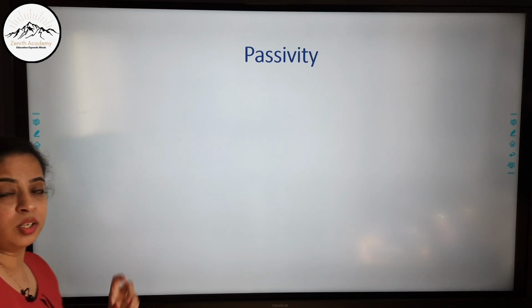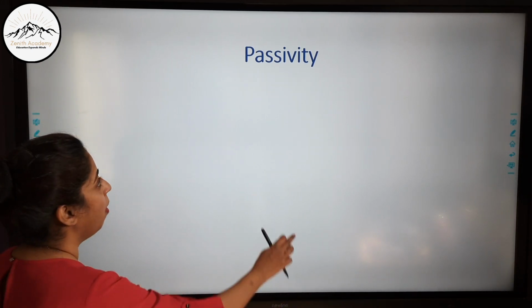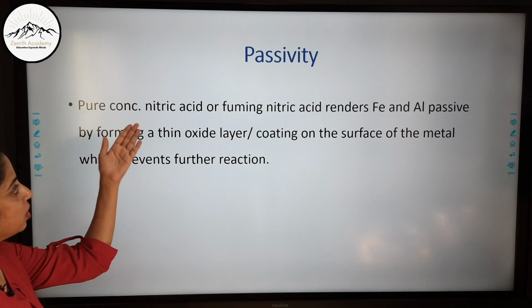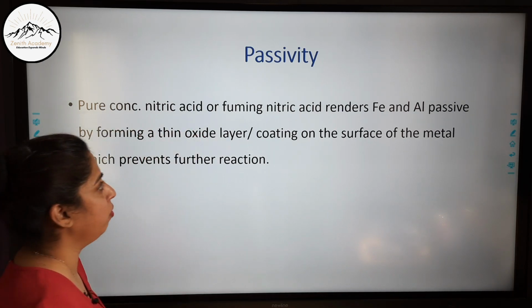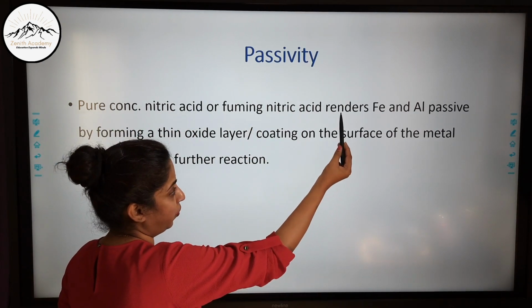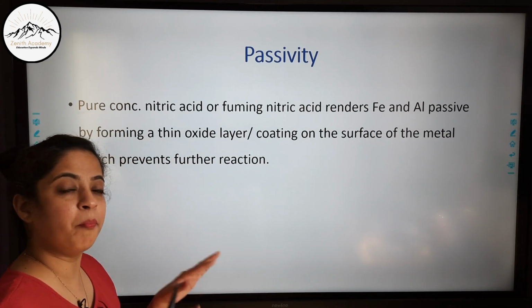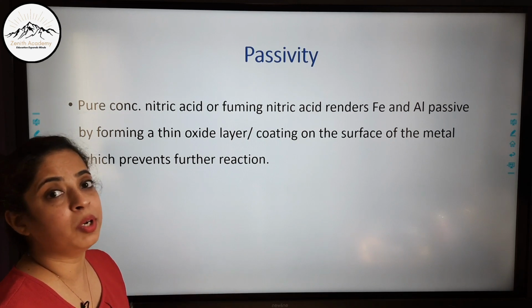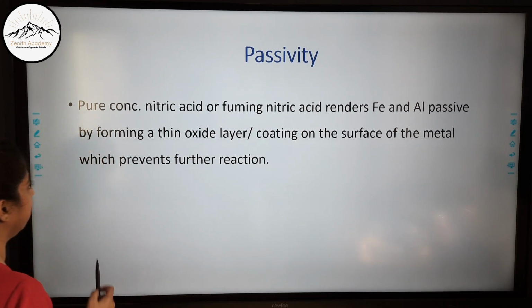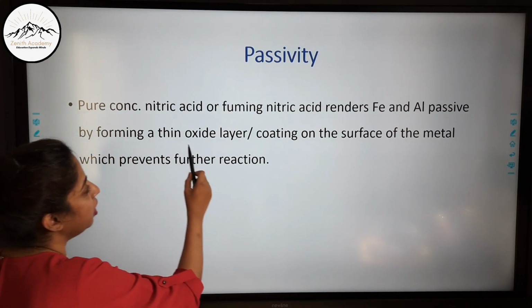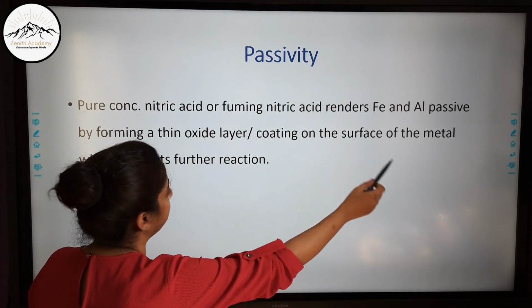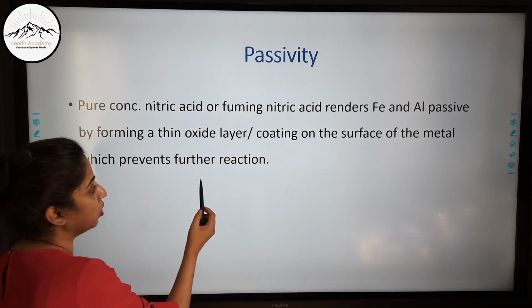Now, what is the term passivity? Pure concentrated nitric acid, or you can say fuming nitric acid, renders iron and aluminium passive. It means it makes them passive, that is, they are not able to react. That is passivity, by forming a thin oxide layer or coating on the surface of the metal which prevents further reaction.